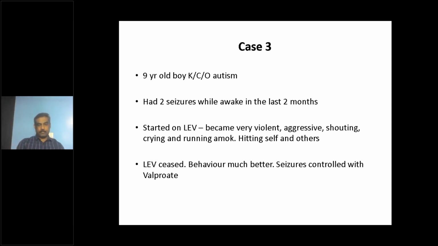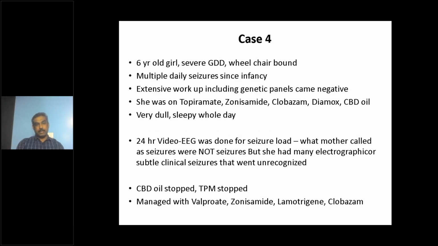So that's it. Coming to another case, this is a 6-year-old girl with a severe global developmental delay. She's completely bedridden and wheelchair bound, had multiple daily seizures since infancy. Extensive workup has been done, including genetic panels, and everything was negative. So we don't know the etiology, though it appears like she has a genetic epileptic encephalopathy, but possibly it is not one of those known genes.